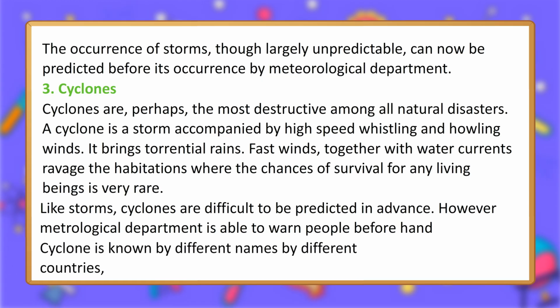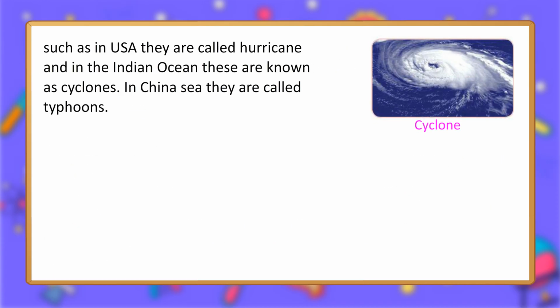Cyclone is known by different names in different countries. Such as in the USA they are called hurricanes, and in the Indian Ocean these are known as cyclones. In the China Sea they are called typhoons.